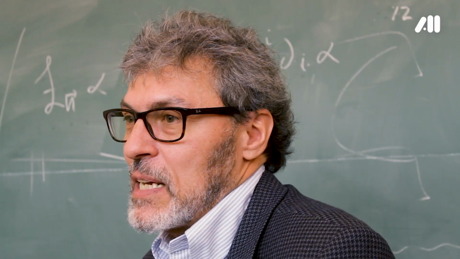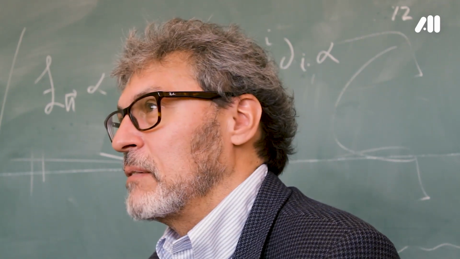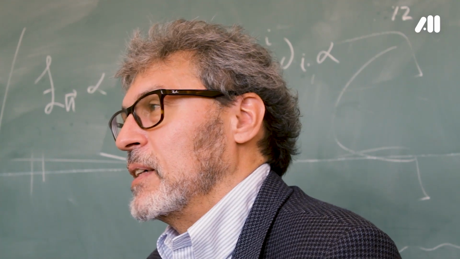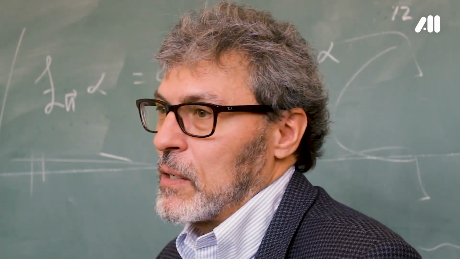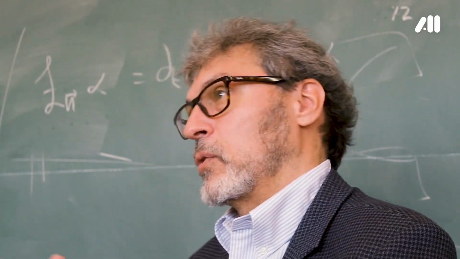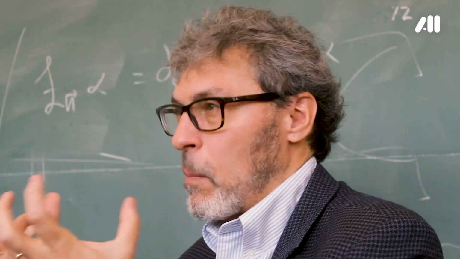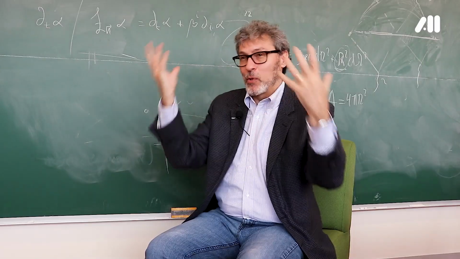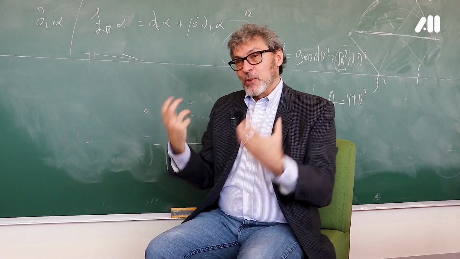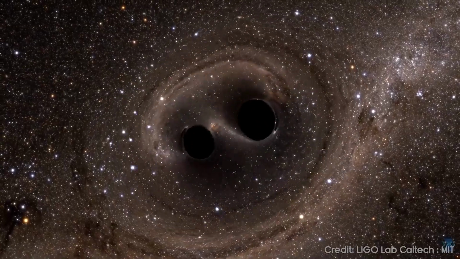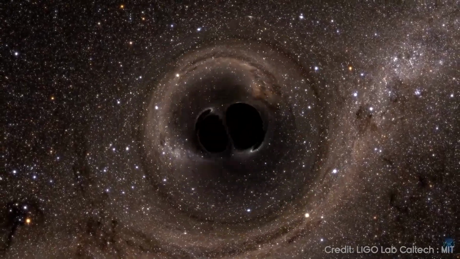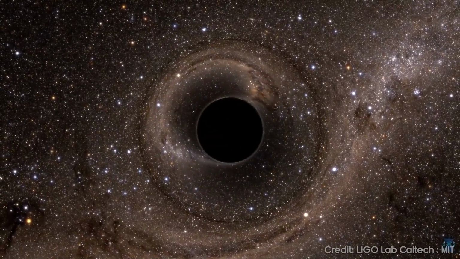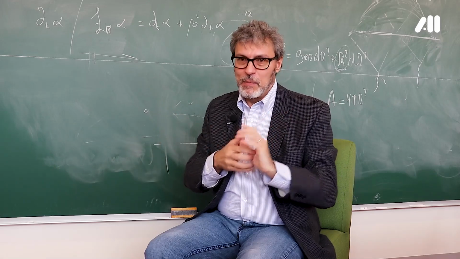And from 2015 to date, more than 100 gravitational wave events have already been detected. All of these apparently have been the collision of compact objects. When you have two very compact astrophysical objects and they collide, this is a brutal disturbance to gravity. In fact, the most brutal are when two black holes collide. If you have two black holes that collide, this produces a huge disturbance to gravity. And these are the ones we have detected.